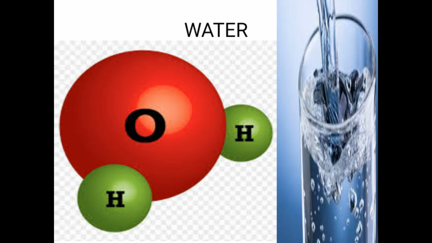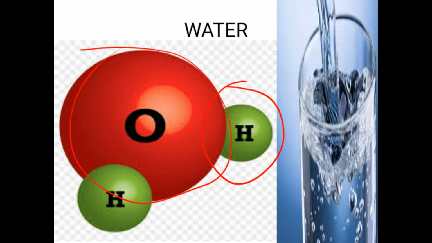They do not possess their old properties. Hydrogen is an element, and hydrogen is a gas. Similarly, oxygen is also a gas. But when they combine, they form a chemical bond and they form something liquid. This means the compound has its own characteristic properties. The elements do not retain their properties.